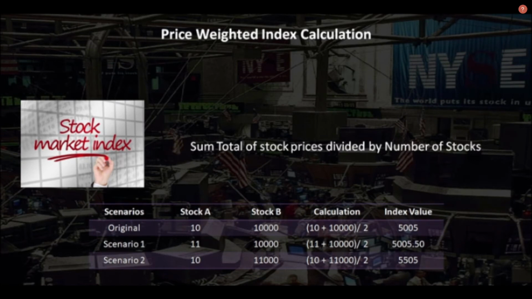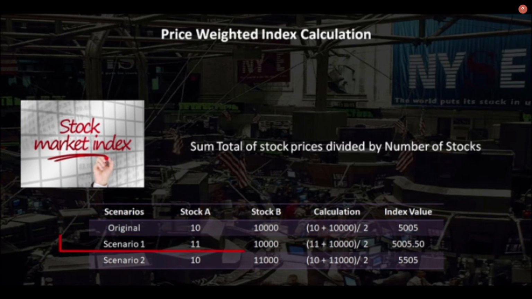So for example, if a stock A is trading at 10 and another stock B is trading at 10,000, and suppose only these two stocks are used to create an index, then the value of index is given by 10 plus 10,000 divided by 2. So the value of index comes to 5005.